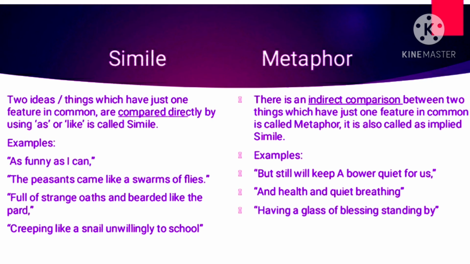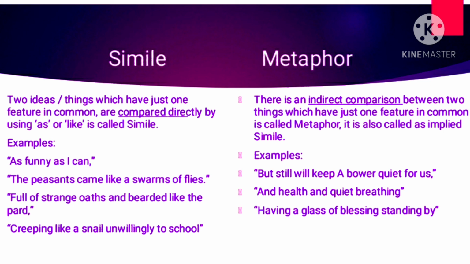Generally, children, when comparison is made between two things or two persons, then we understand it better. So here also in simile, two ideas or things which have just one feature in common are compared directly by using the words as, like. That is called simile.